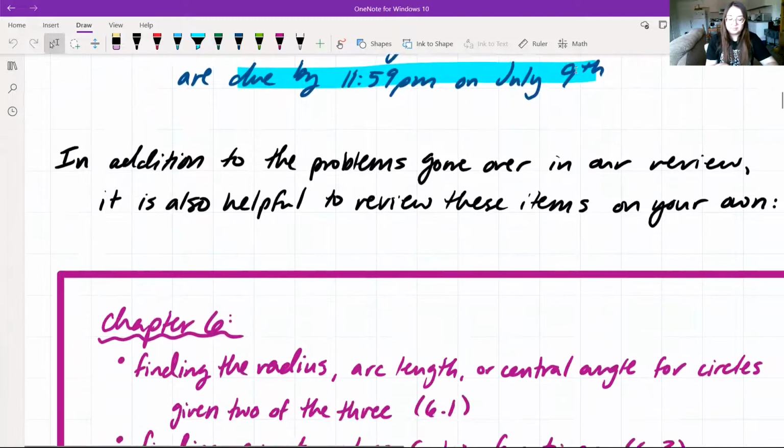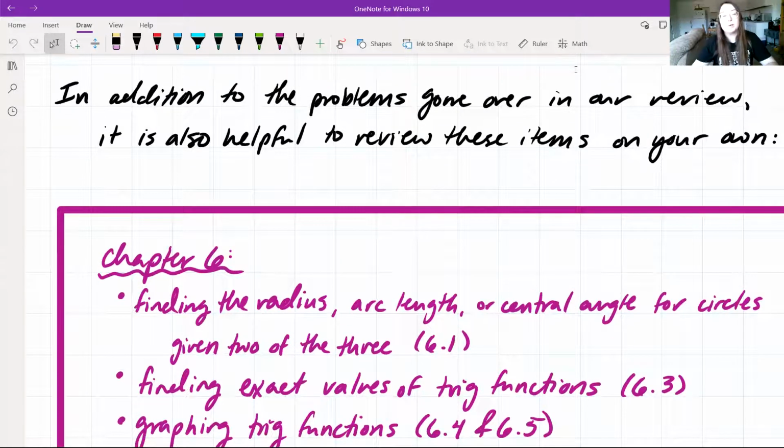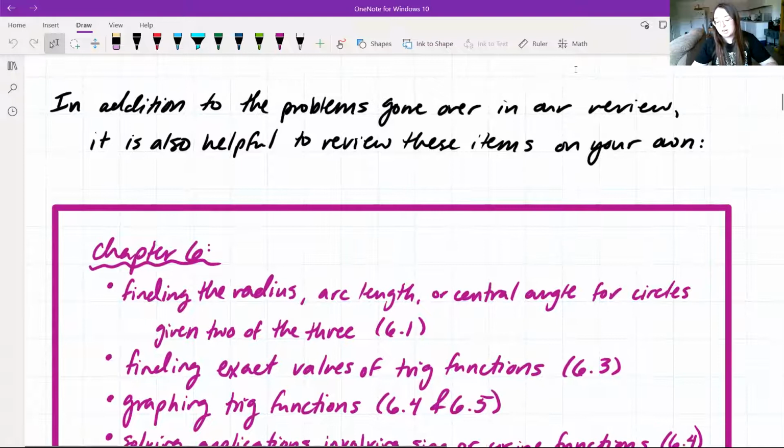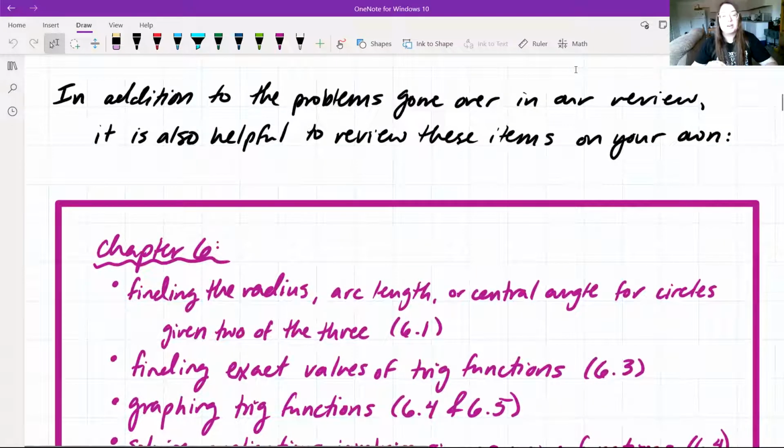All right. So we're going to do problems in our review today. In addition to the problems that we do go over in the review, it's also helpful to review these items on your own. So we're going to go through the different items from each chapter that are going to be the most important for you to study up on for the final exam.